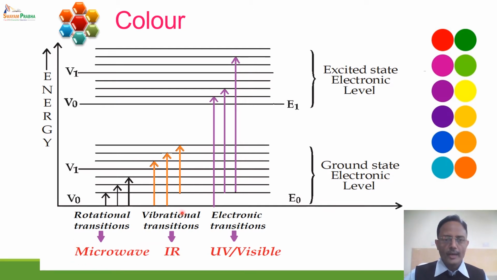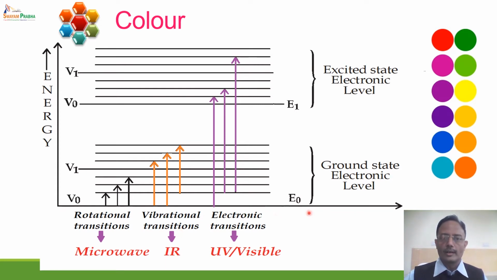Similarly, if a molecule undergoes a vibrational transition from one vibrational level to another, the energy required is slightly higher, and the absorption takes place in the IR or infrared region of the spectrum.